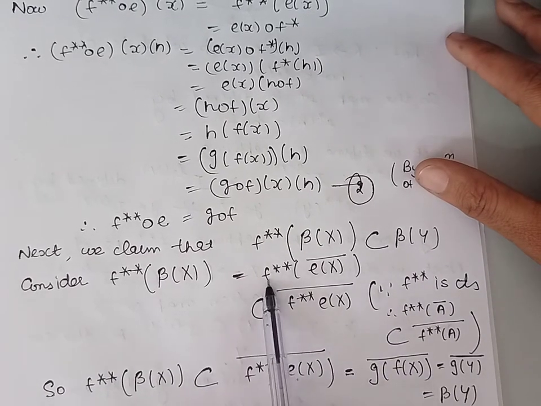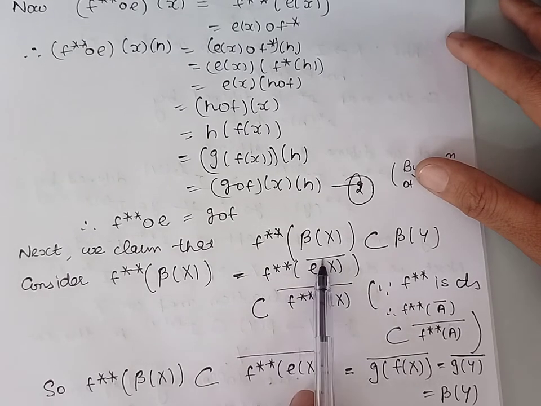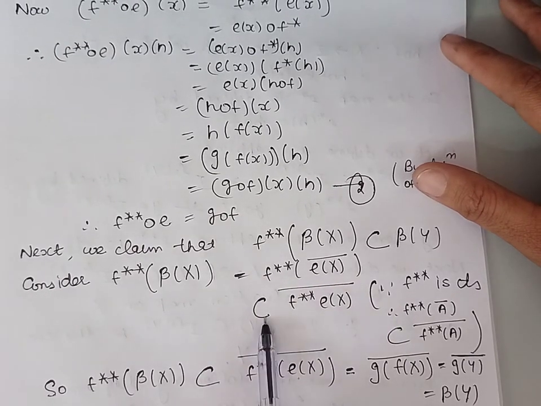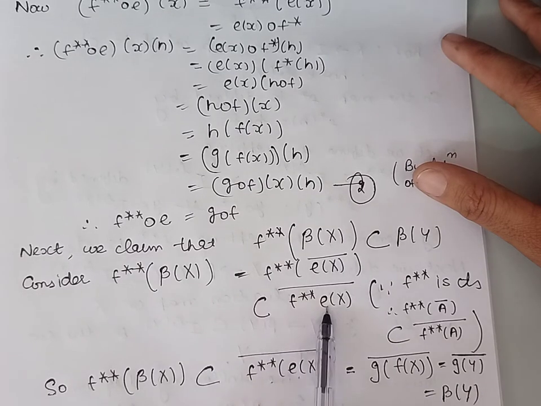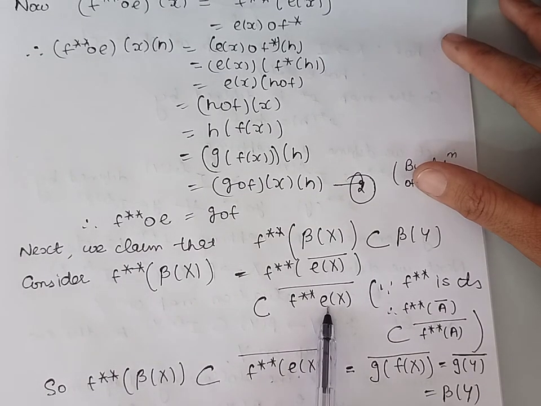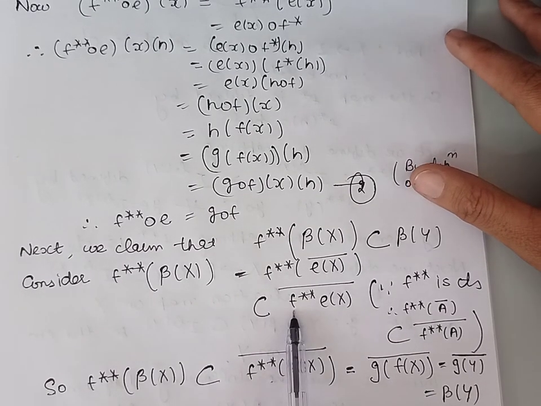So F double star of the closure of E of X will be contained in the closure of the image of E of X under the mapping F double star.